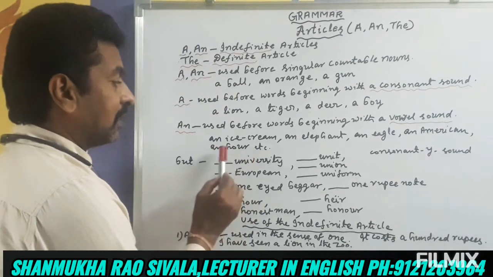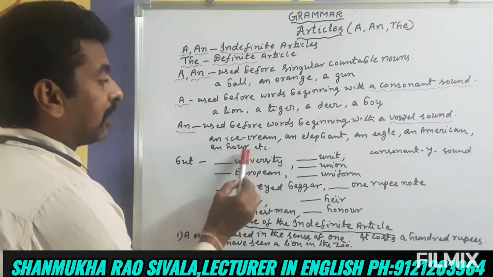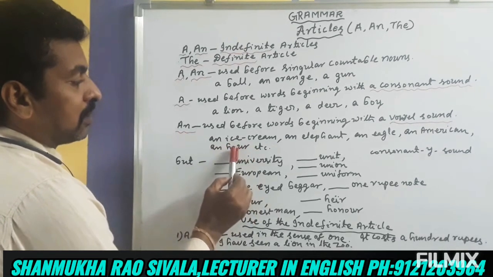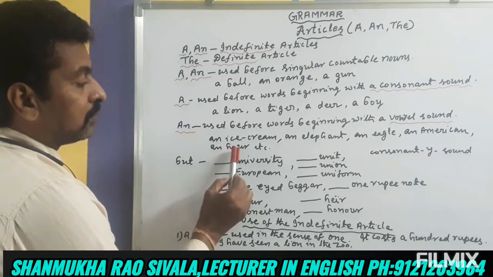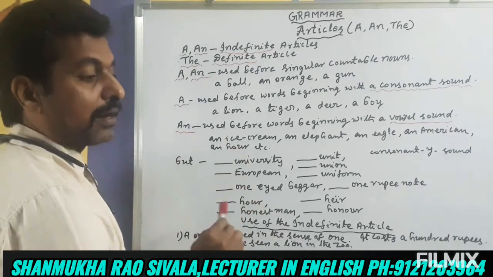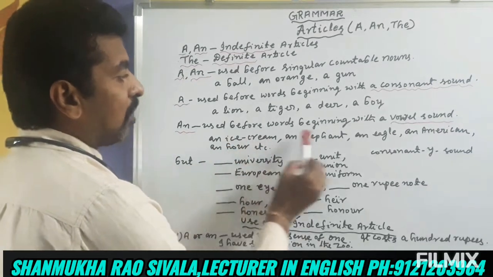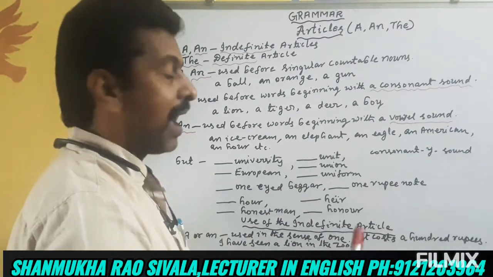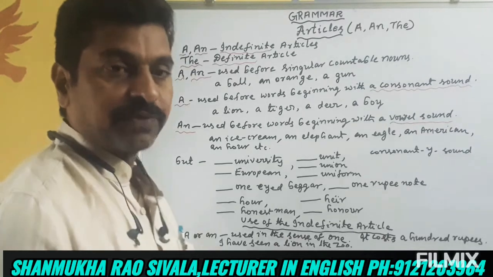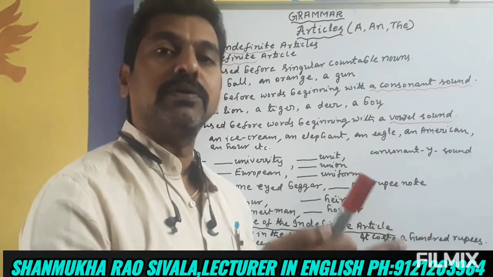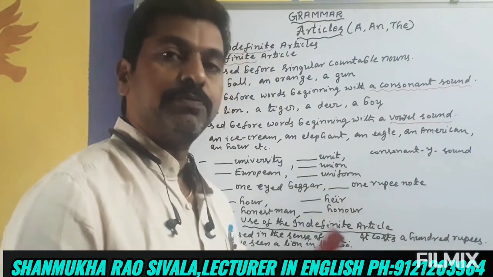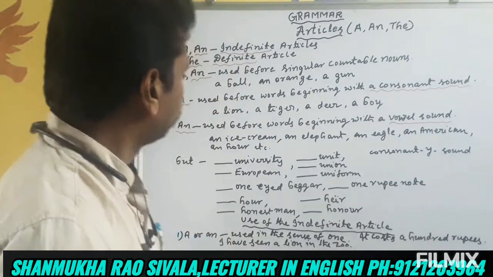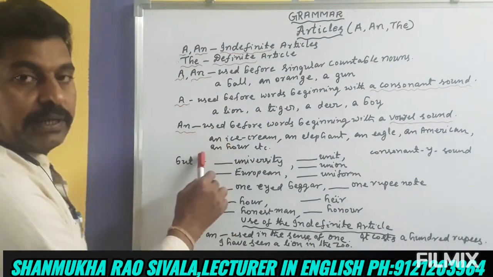Here H is silent and O-U-R is pronounced. An hour. So these words start with a vowel sound, so an is used. Understood, friends? A is used before consonant sounds. An is used before vowel sounds. Up to now it is clear.